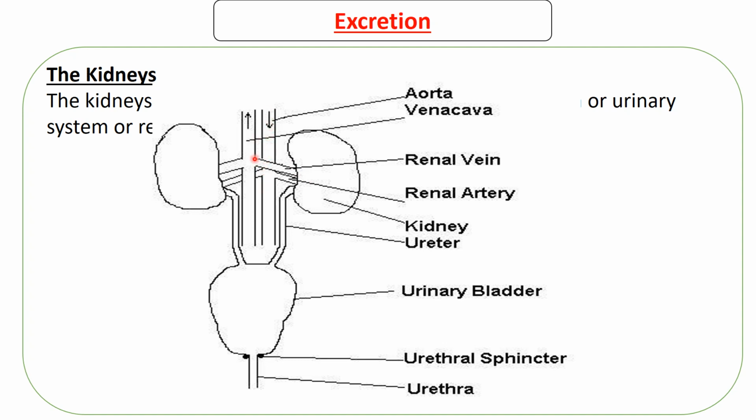It goes back to the excretory system, where it joins the vena cava, and the vena cava takes it back to the heart. That's the mechanism here. So remember what we discussed about the heart, where the vena cava takes the blood and where the aorta takes the blood from, the four chambers of the heart.